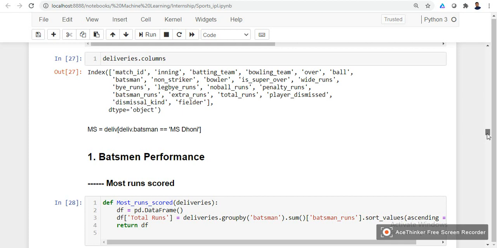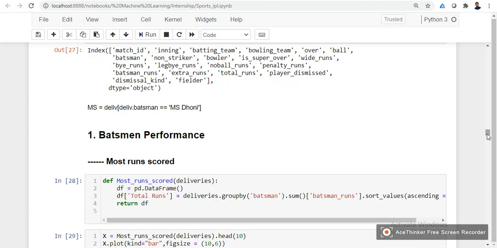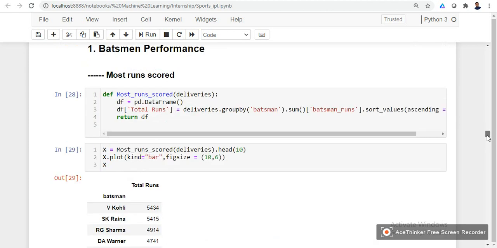The first category is the batsman's performance. In batsman performance, we have the category most runs scored, looking at all-time players' performance across the IPL history. We have Virat Kohli on top with 5,434 runs.